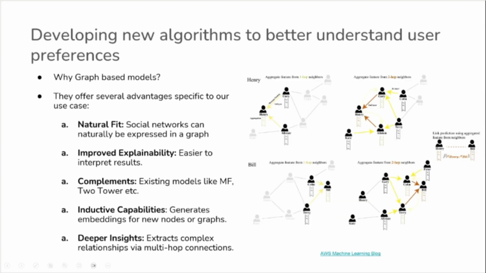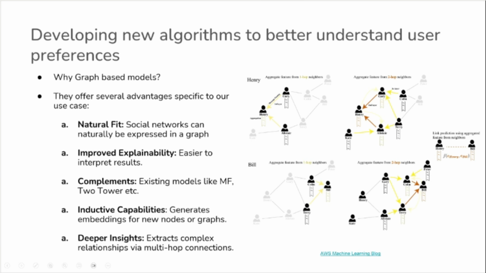So they convert the node representations into node embeddings. Let's say you want to get the node representation for node Henry. As there are different layers in the graph neural network, each layer looks at different neighbor features. So the first layer might look at the direct neighbors of Henry and aggregate features from them, as shown in yellow. The second layer might look at the neighbors of those neighbors and aggregate features from them, shown in orange. And we do this a certain number of times until we get the final representation for node Henry.